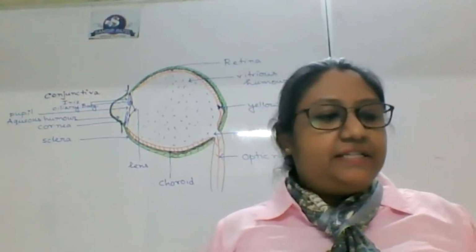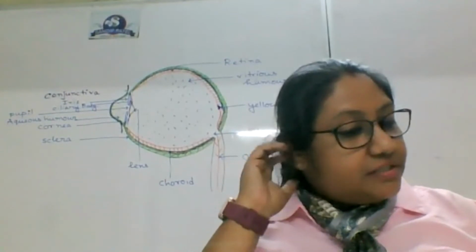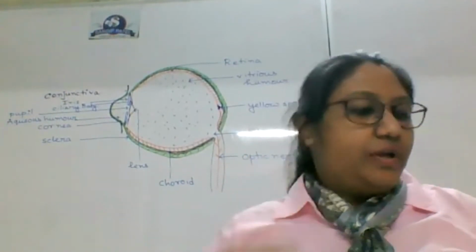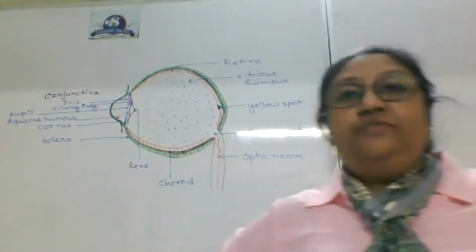So the iris part is clear. You wrote about albinos. Okay. Now I will talk about the next very important part, the choroid layer.